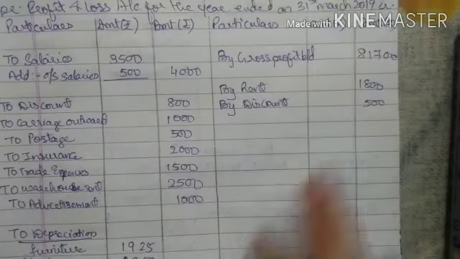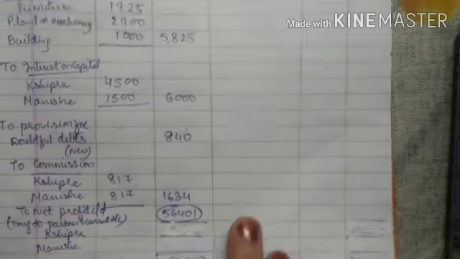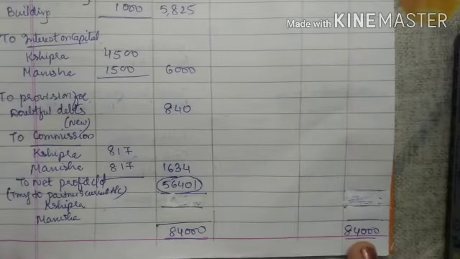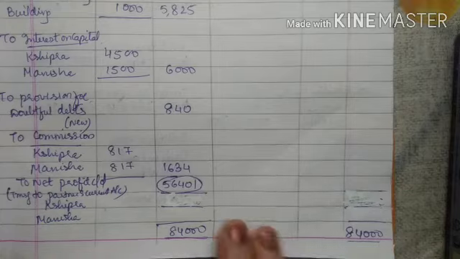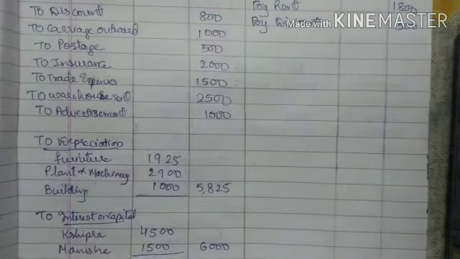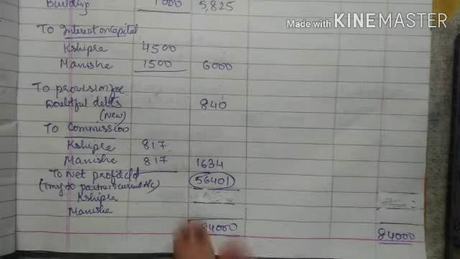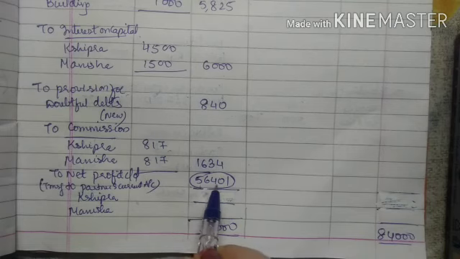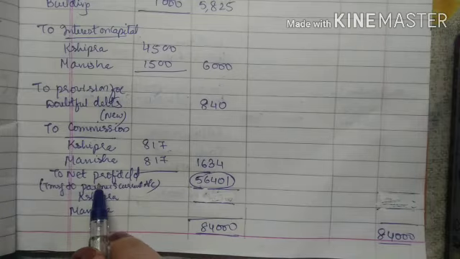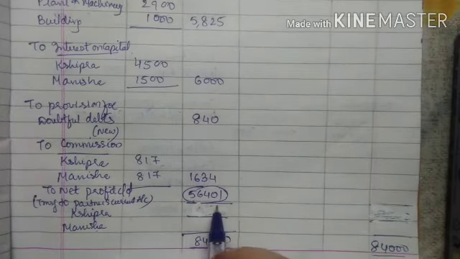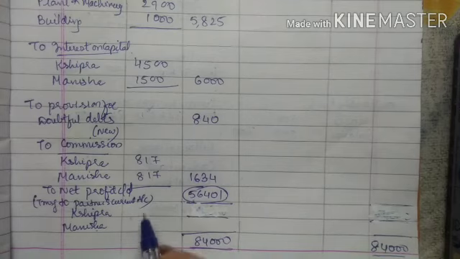So after totaling the three items in the credit side, I got the total as 84,000, which can be clearly seen that it is the higher total. From this 84,000, I will total all the debit side items and I will deduct it. So after deducting, I will get the amount 56,401. This is the balance in the debit side. That's why it's net profit carried down, right? So now this net profit will be distributed among Shipra and Manisha into 3:1 ratio.